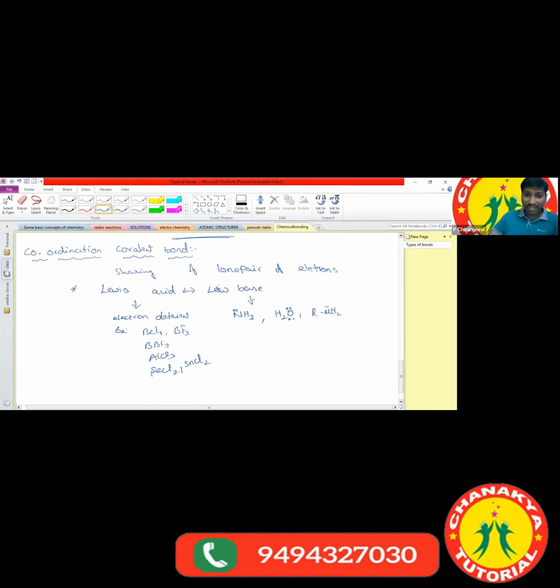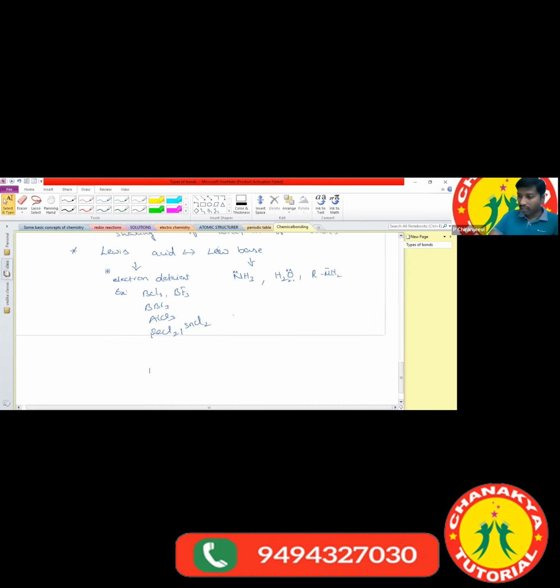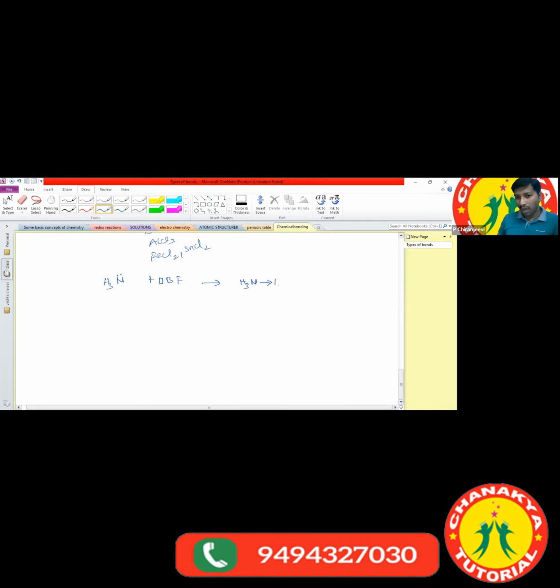So what is the best example for the coordination covalent bond? The best example is ammonia and BF3, NH3 and BF3. BF3 has one vacant p orbital, and nitrogen has one lone pair of electrons. Whenever NH3 donates the lone pair of electrons, the donation is represented with an arrow mark towards the vacant orbital.